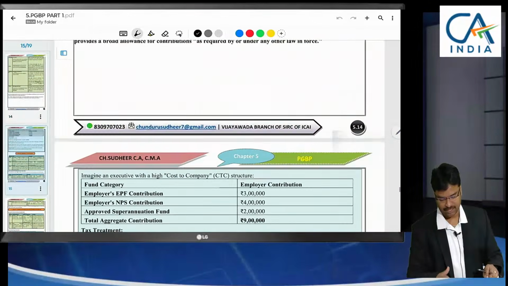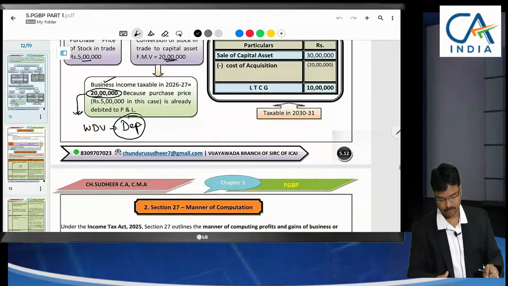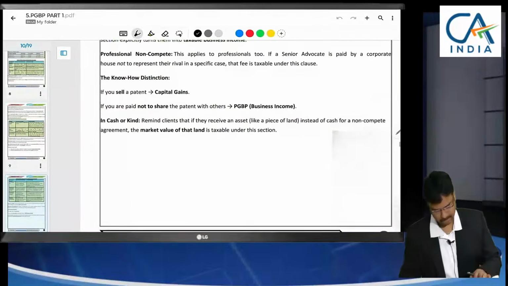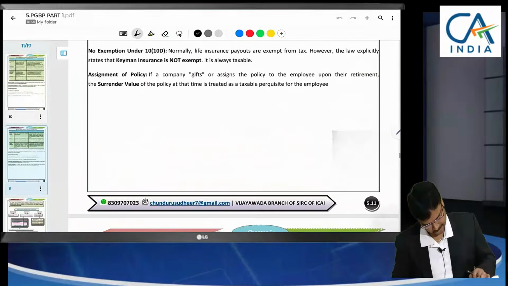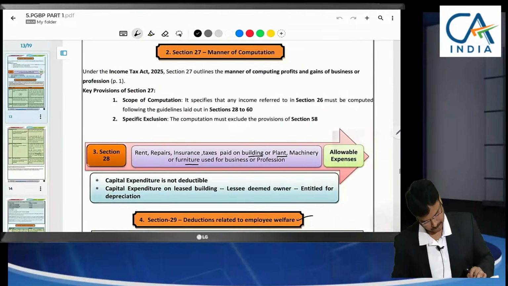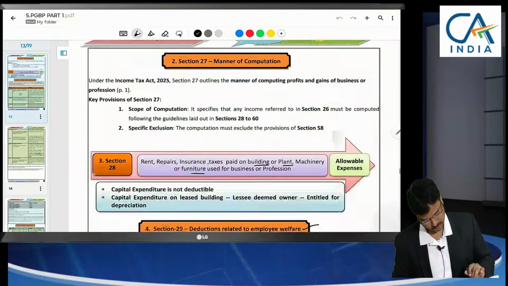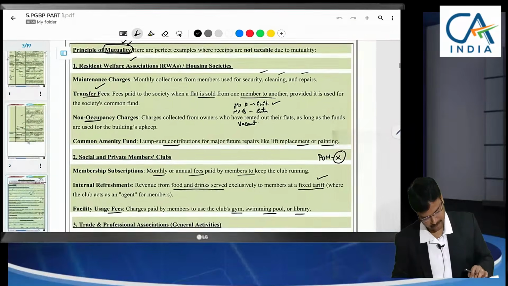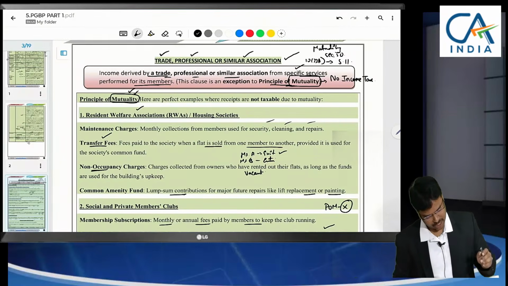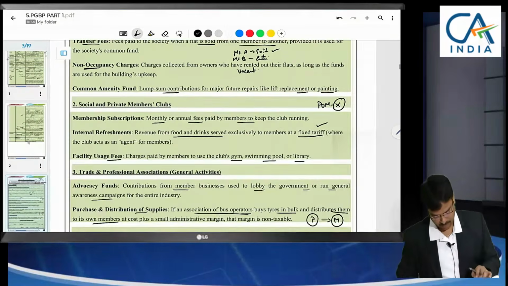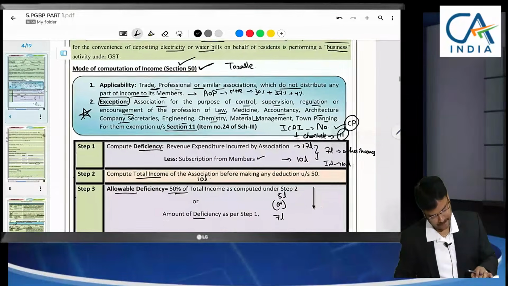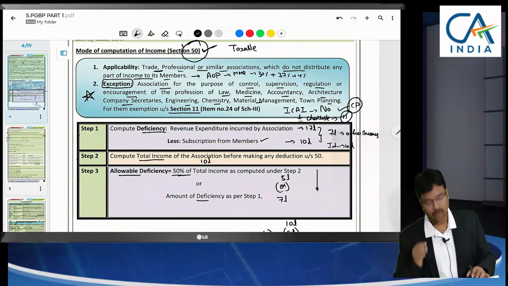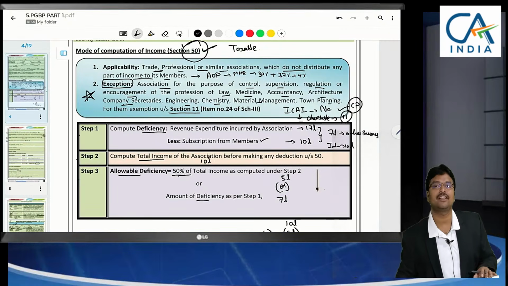Here is section 50: trade, professional or similar associations. Here I have given a table, 50% of deficiency, section 50. So we have already discussed that. Coming to the next one, section 51, extracting minerals, we have discussed now.